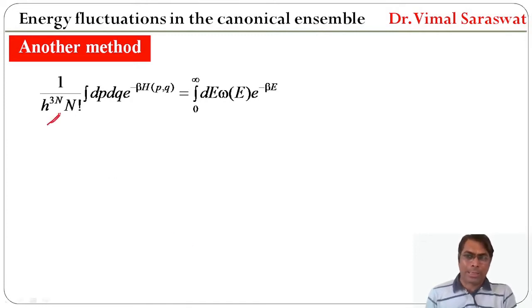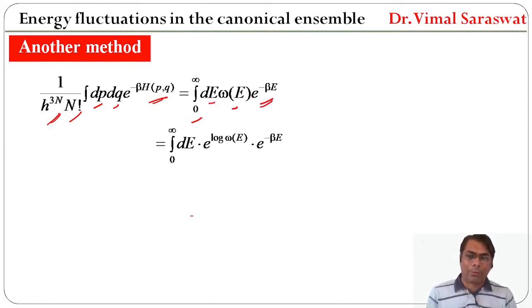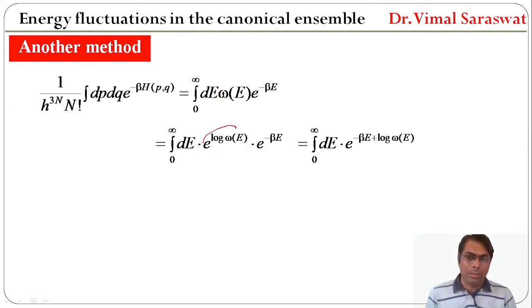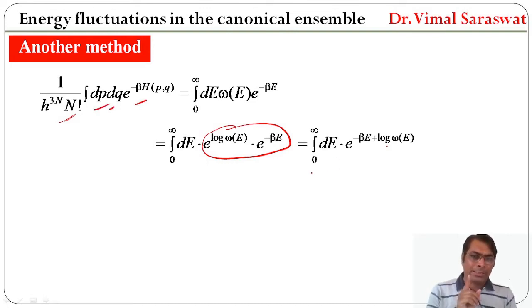Since 1 upon h raised to 3N factorial N integration dp dq e raised to minus beta H is equal to integration 0 to infinity dE omega E e raised to power minus beta E, and this is equal to integration 0 to infinity dE exponential log omega E e raised to minus beta E, because exponential log omega is actually omega, so this omega E can be written as exponential log omega E. Now we combine these two factors, so we get exponential minus beta E plus log omega E. Therefore 1 upon h raised to 3N factorial N integration dp dq exponential minus beta H is equal to integration 0 to infinity dE exponential minus beta E plus log omega E,